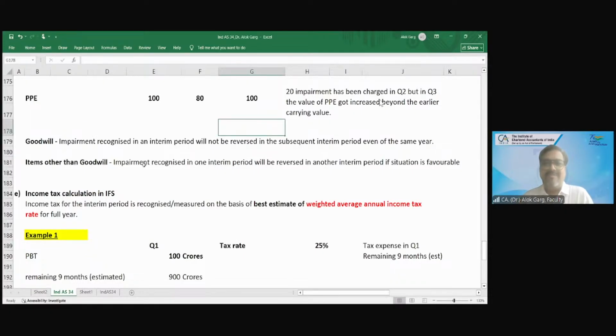Do you know the coincidence? No? Your ICAI Board of Studies material on Ind AS 34 has 34 pages. This material is of 34 pages.